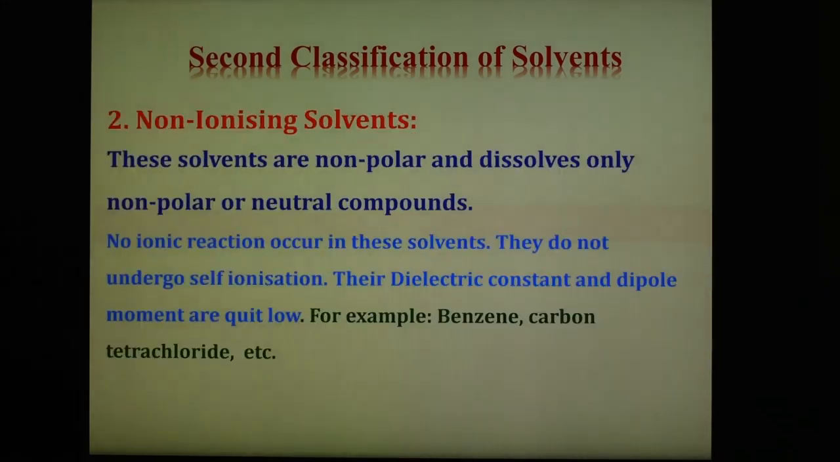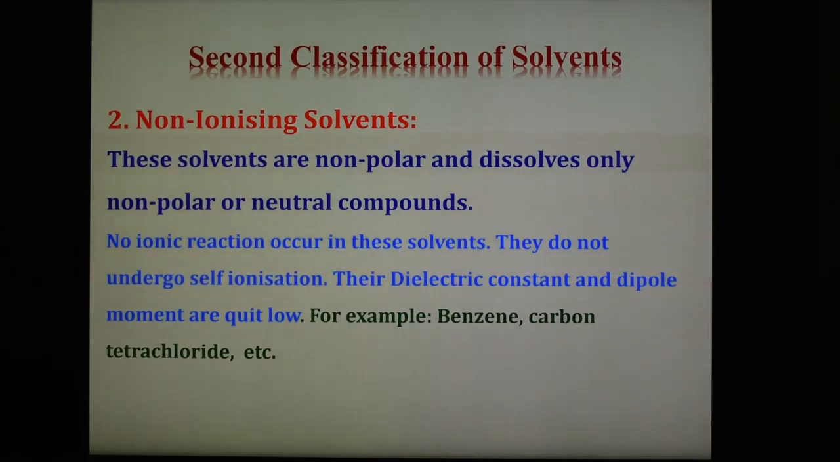And the second one is a non-ionizing solvent, also known as non-polar or non-ionic solvent. These solvents are non-polar and dissolve only non-polar or neutral compounds. No ionic reaction occurs in this solvent. They do not undergo self-ionization reaction. Their dipole moment and dielectric constant values are very low. They have little associating and solvating tendency between the solute and the solvent. Examples of this type are benzene and carbon tetrachloride, which are non-ionizing solvents.